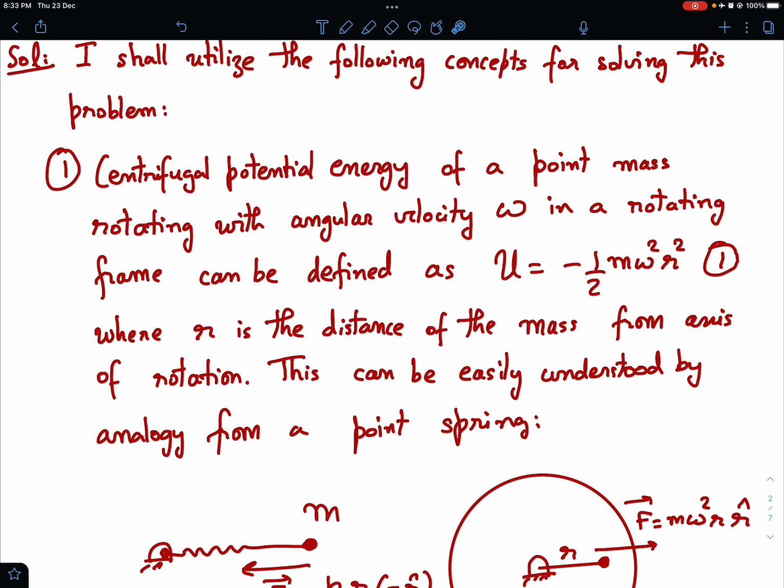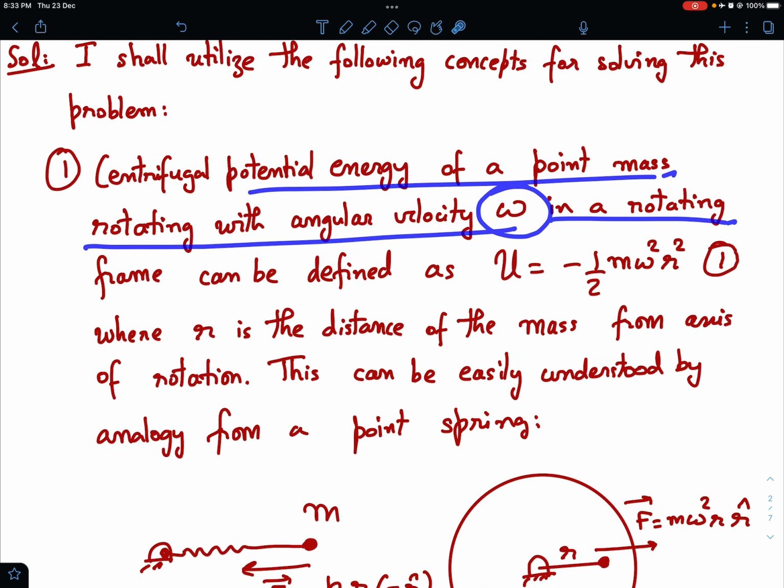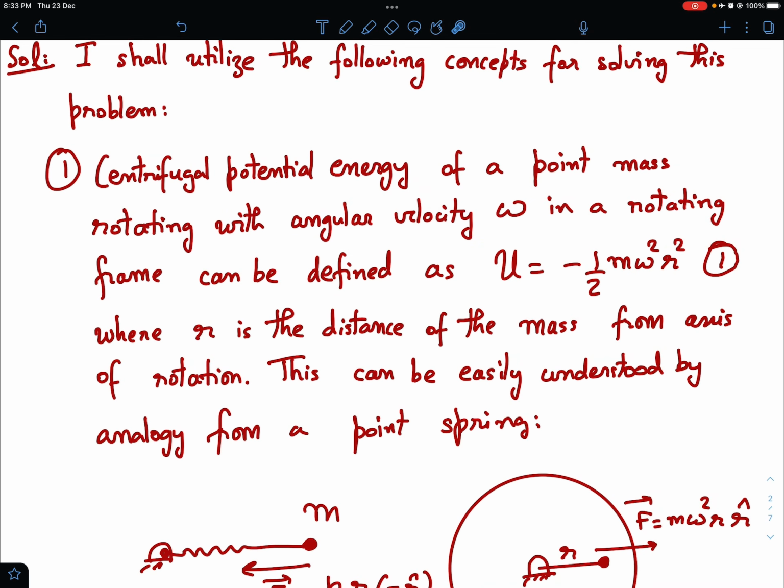What do we mean by centrifugal potential energy? The centrifugal potential energy of a point mass rotating with angular velocity omega in a rotating frame can be defined as U equals minus half m omega squared r squared. This is my claim. Why I am claiming this, I'll let you know shortly. So I am saying that if we have a rotating frame rotating with constant omega, then I can define the centrifugal potential energy of any particle as this. Here r is the distance of the mass from the axis of rotation.